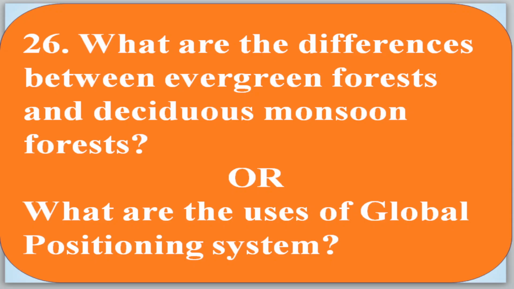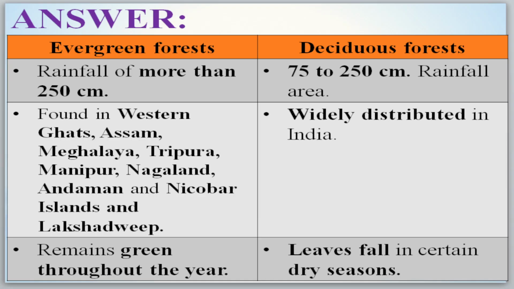Now question 26. What are the differences between evergreen forests and deciduous monsoon forests, or what are the uses of the Global Positioning System, GPS? Now come to the first one, evergreen forest. Evergreen forests have rainfall of more than 250 centimeters, but deciduous forests are in the 75 to 250 centimeter rainfall area.